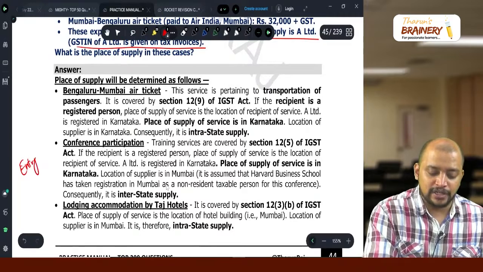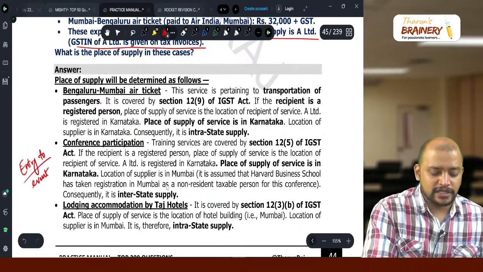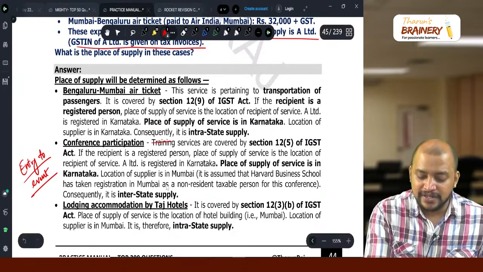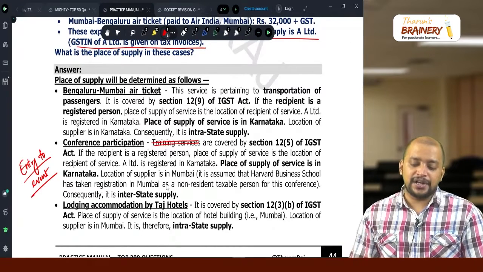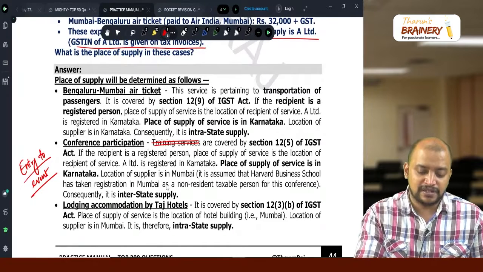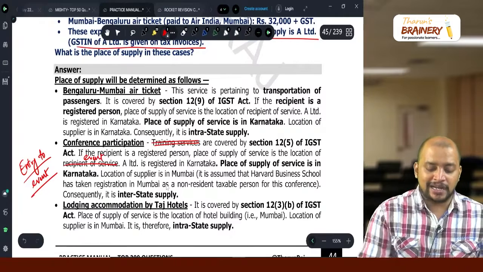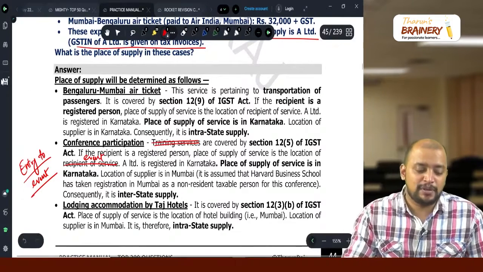So this training service is wrong. It should be considered as entry to event. In case of entry to event, place of supply of service is the location of the event. Consequently, place of supply will not change. Place of supply will be Mumbai only.